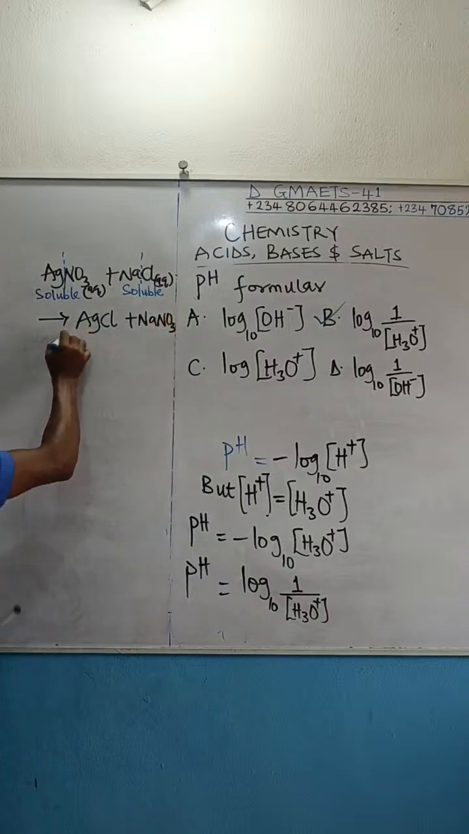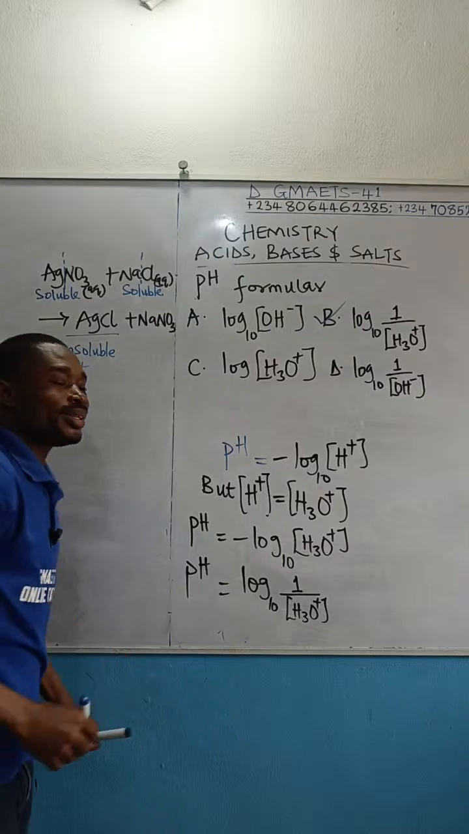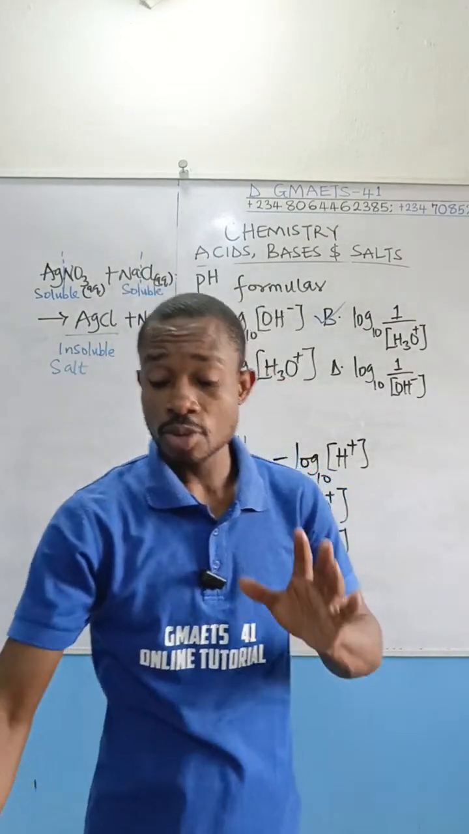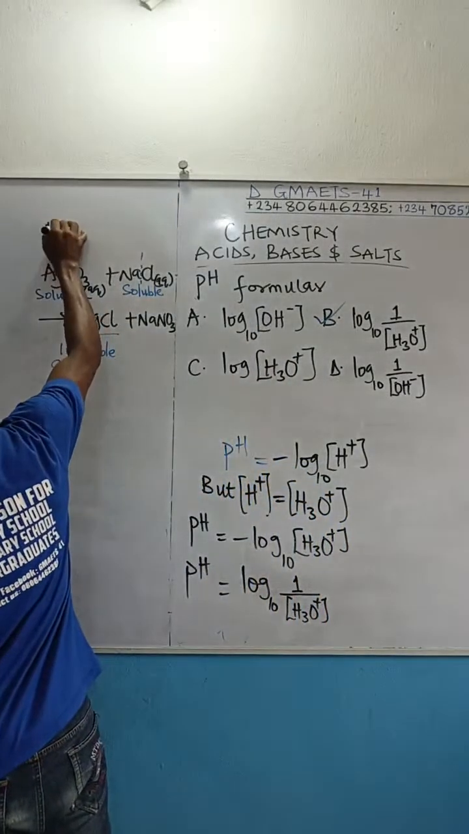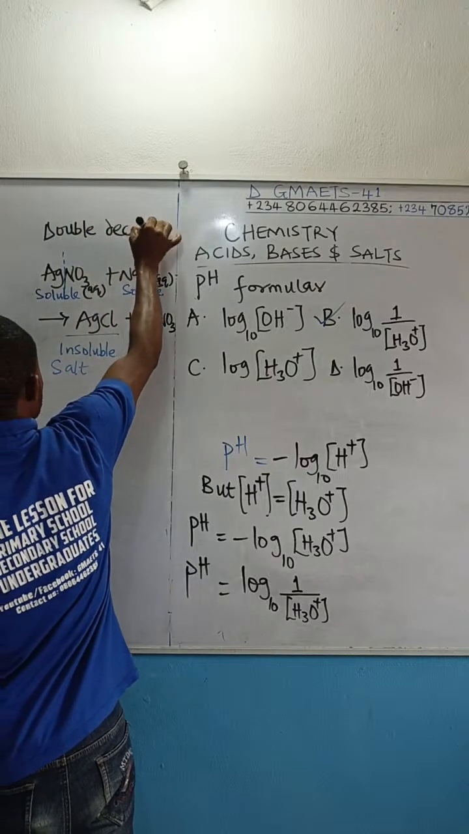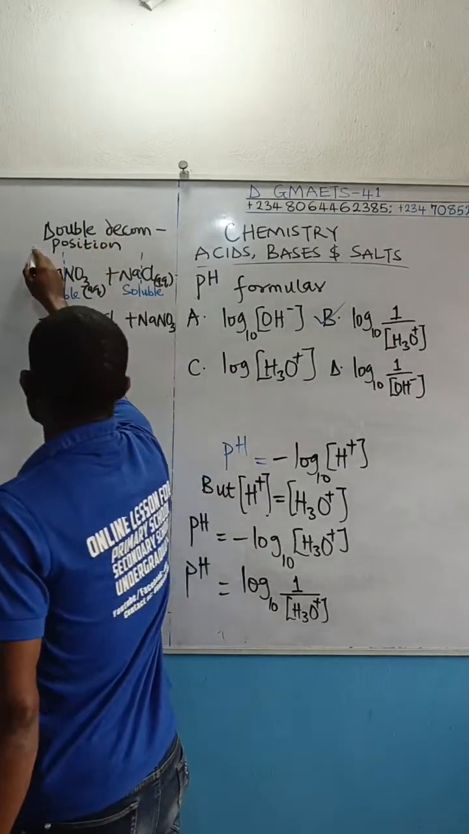So this is our insoluble salt. Now, this is the way in which silver chloride is prepared. That reaction above is a double decomposition reaction. All right, so that's it.